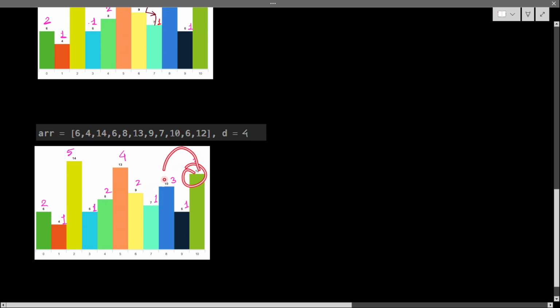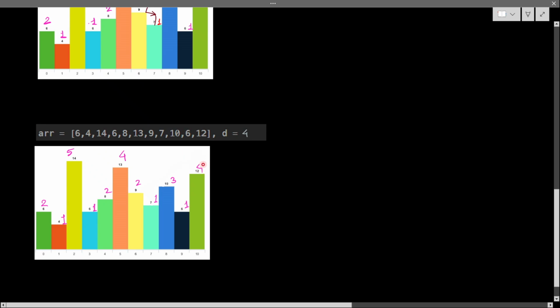But I can go to 10. 10 gives me 3. 3 and 12, which is 1, will be 4. The current value will be greater than the maximum value. So this will be my 4. Okay, fine. After that, this 4 means I can visit 4 indices. After that, where can I go?